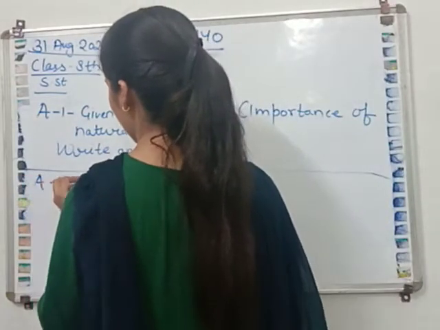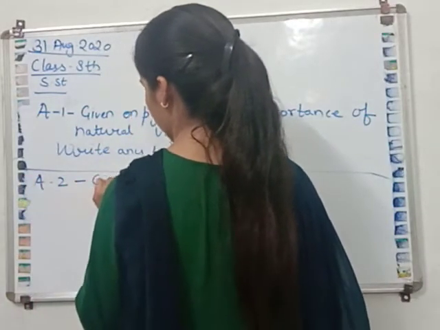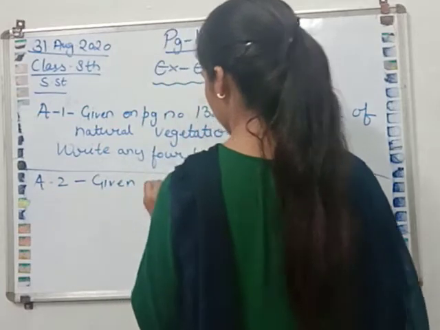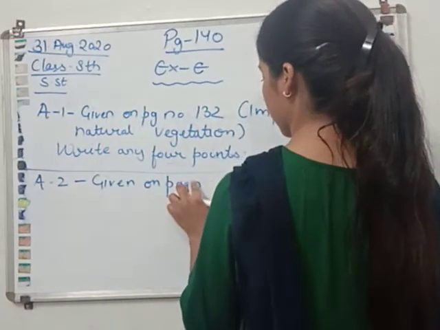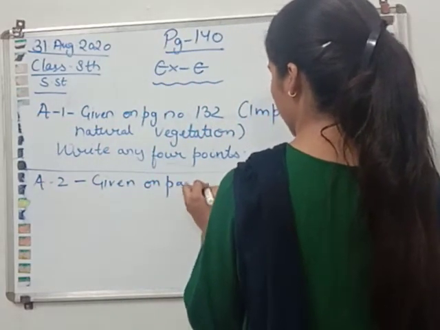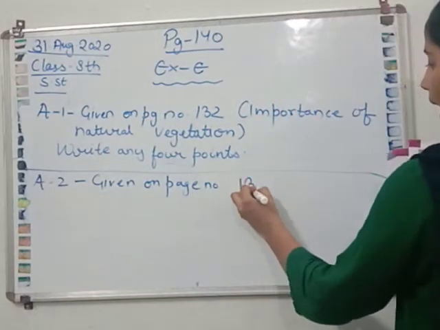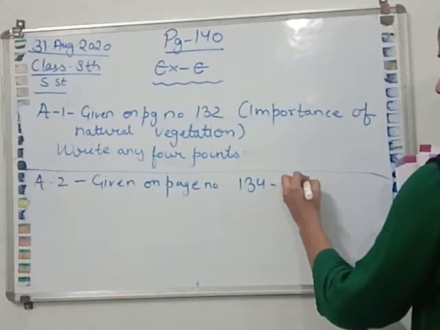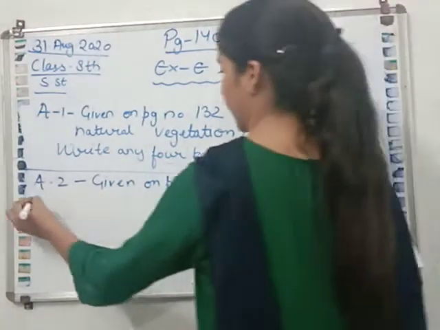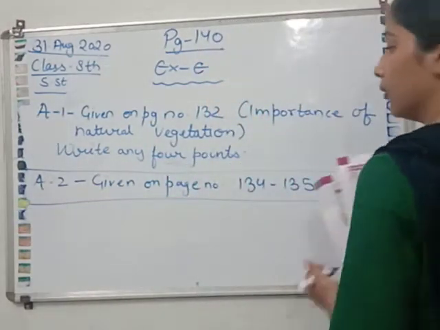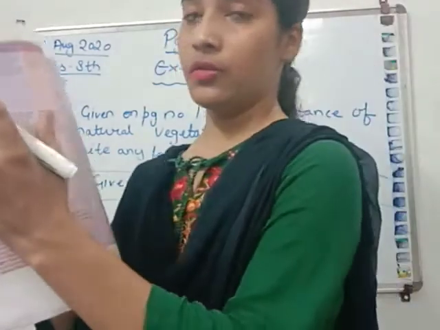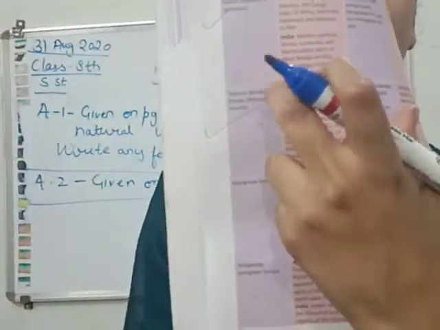Answer number 2 is given on page number 134 and 135. Headings are there properly. You can mark the answer from there. First two are there.